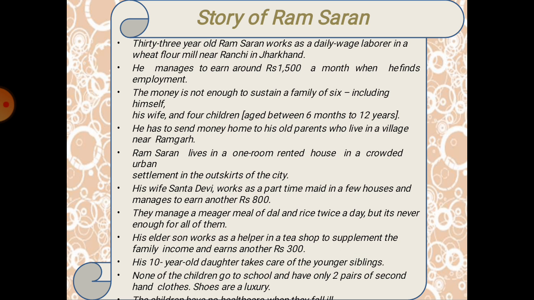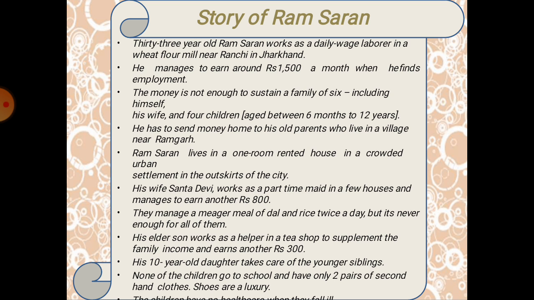Then you can see that they're just managing, they're not self-sufficient. And his elder son was helping at a tea shop, like washing the vessels or providing tea to others, and he is also supporting his family by earning 3,000 rupees per month. And in his family, a 10-year-old daughter is taking care of the siblings. Siblings means their own sisters and brothers are being taken care of by her.